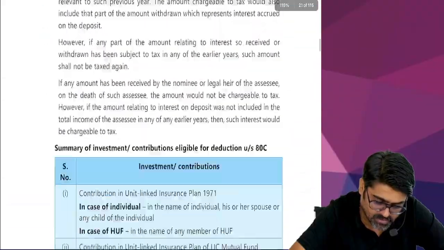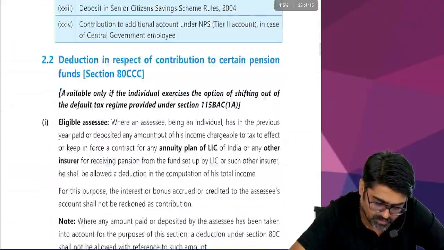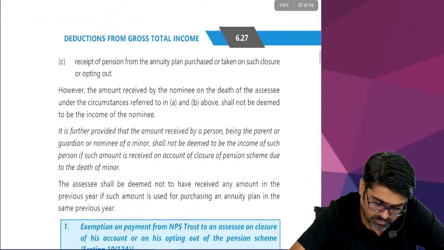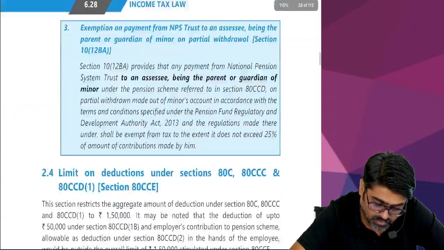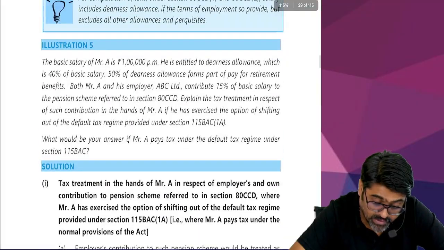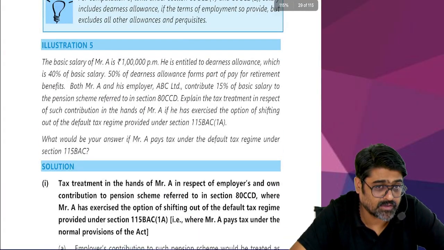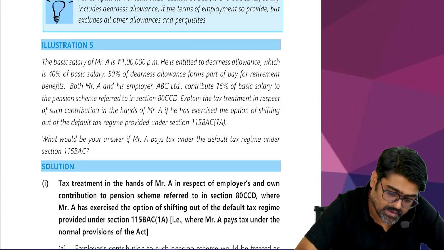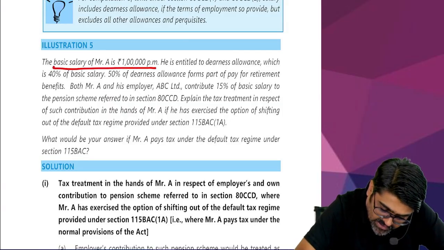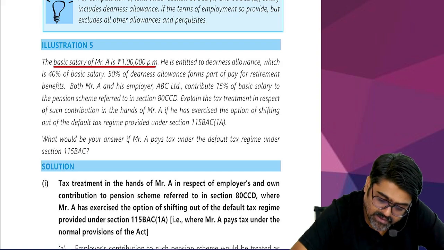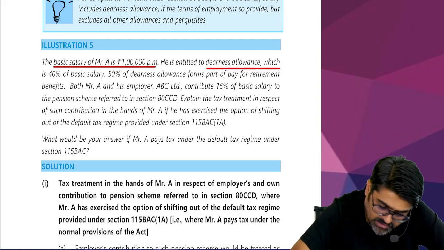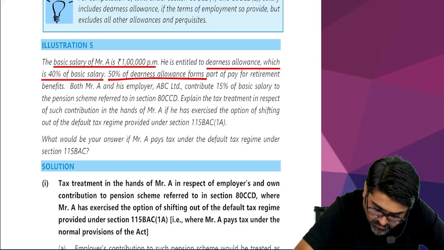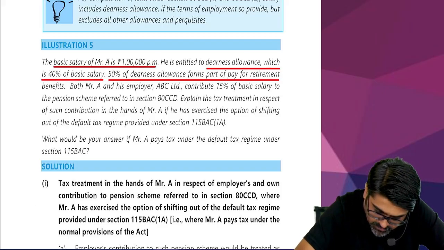Illustration number 6 or 5. Right. Which is the page number, guys? 6.29. This is a good example, huh? This is on 80CCD. Do you remember 80CCD? Okay. The basic salary of Mr. A is 1 lakh rupees per month. He is entitled to dearness allowance, which is 40% of basic salary. 50% of DA forms part of pay for what?